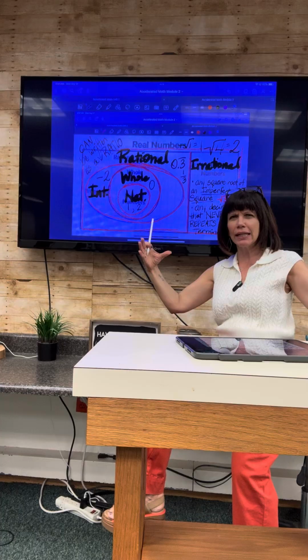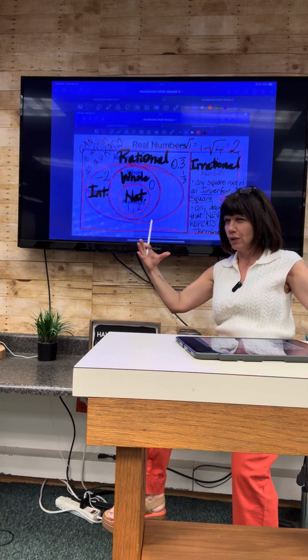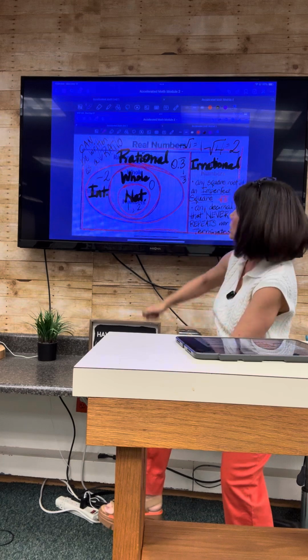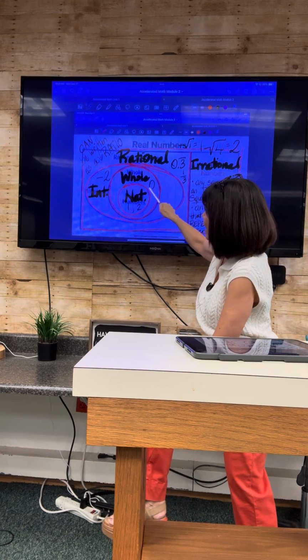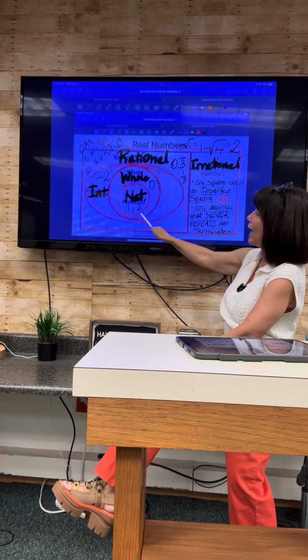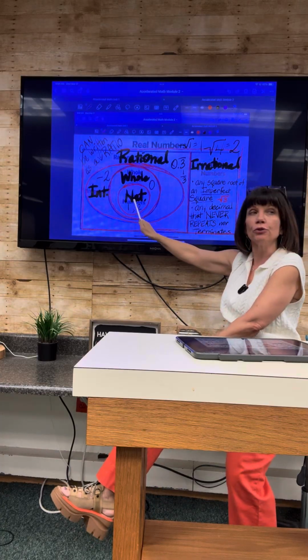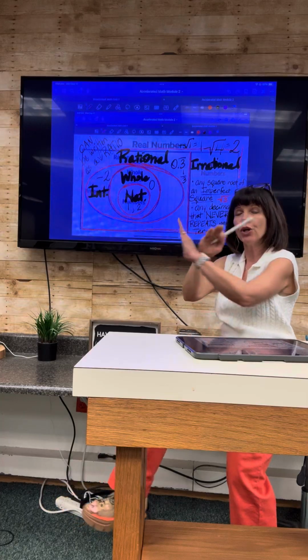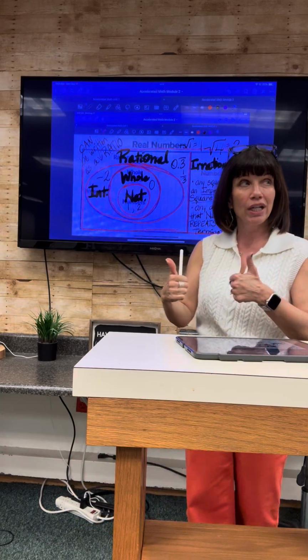Are you understanding how the chart works? It never includes something in the middle, inside of the section here, for example. This is why whole numbers include all natural numbers plus 0. Natural numbers, no 0. We good?